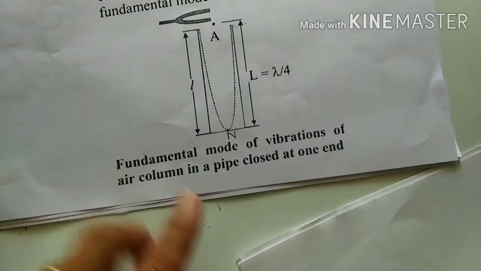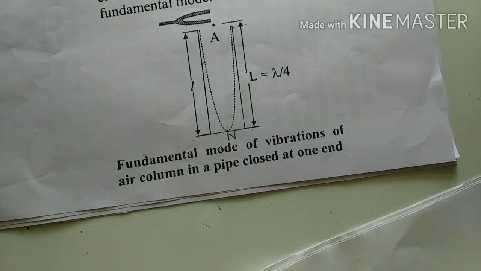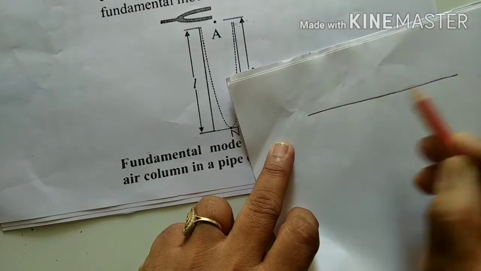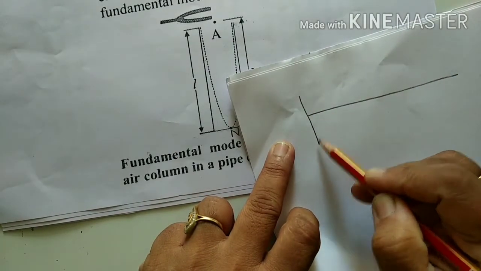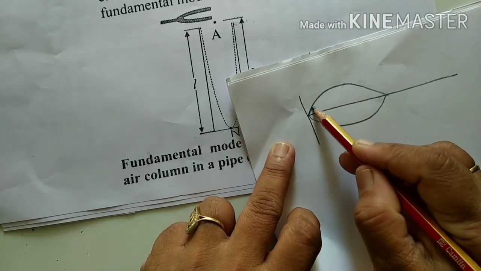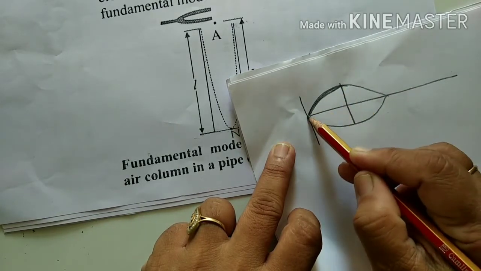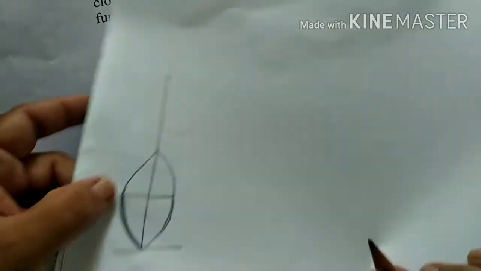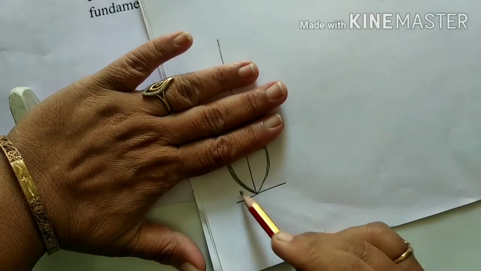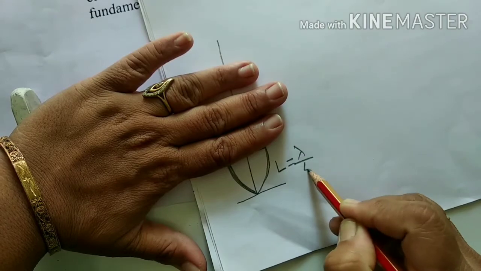Here we have seen that length is equal to lambda by 4. That means this is the half loop. In the last lecture, the 5th lecture, we have seen what a loop is, and here only a half loop is formed. This half loop is formed here, that's why its length is equal to lambda by 4.